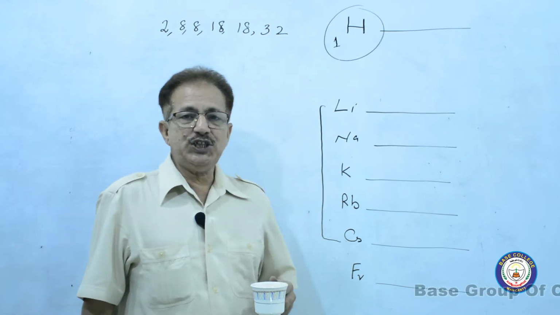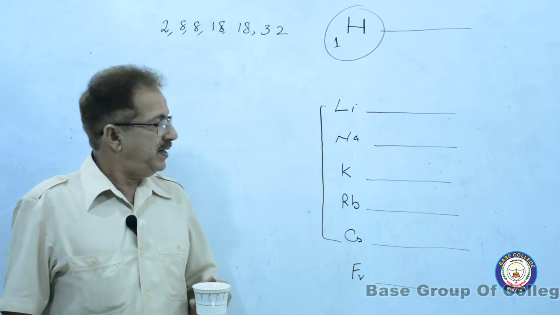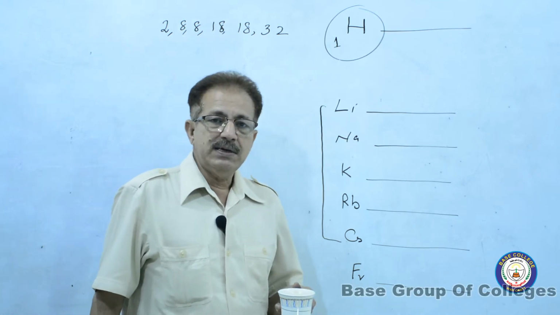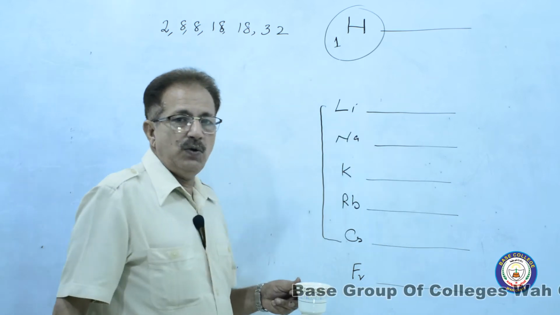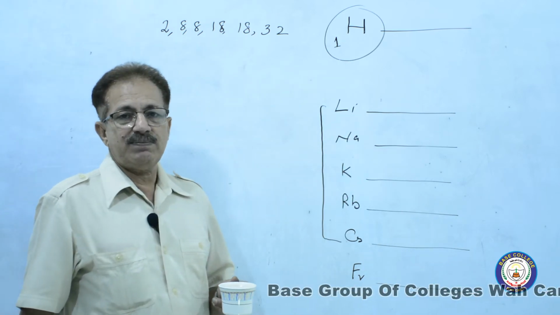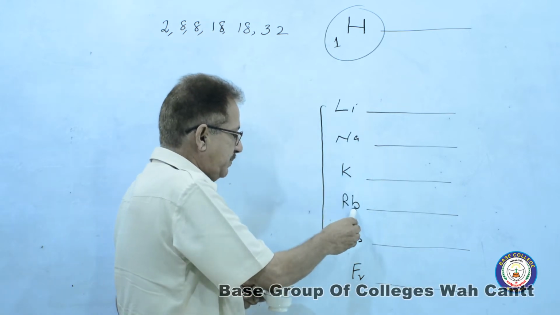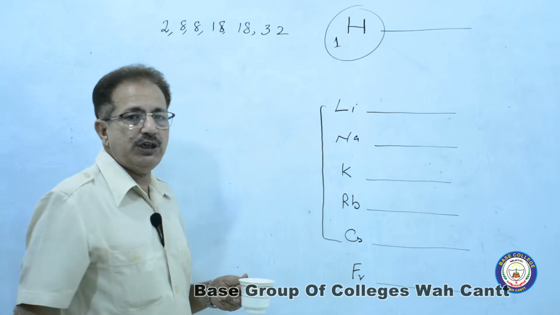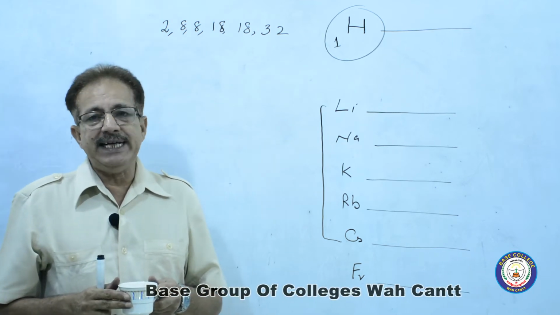Another, potassium, in fact the symbol is taken from kalium. Next rubidium, cesium, francium. These are the symbols of the alkali metals: lithium, sodium, potassium, rubidium, cesium and francium. You have to remember their symbols as well as their names.